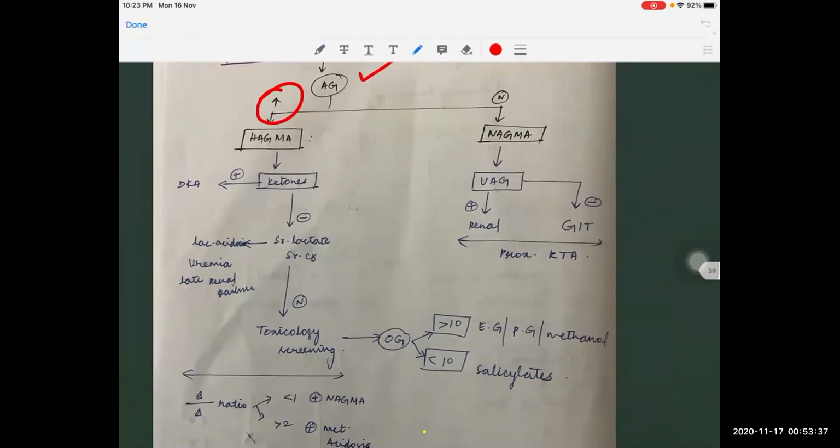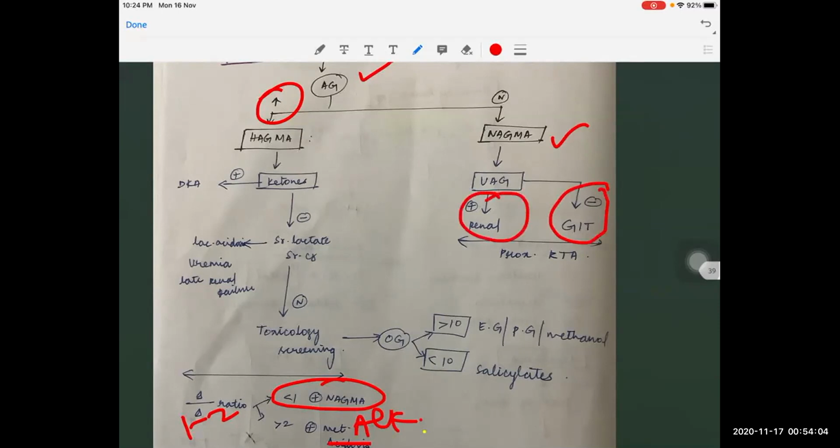This delta delta ratio, if it is a normal value, is 1 to 2. If it is less than 1, the patient is having associated normal anion gap metabolic acidosis. If the delta delta ratio is more than 2, the patient is having associated metabolic alkalosis also. And whenever we come across a normal anion gap, we should calculate this urine anion gap. If the urine anion gap comes as negative, then it is GIT causes. If it is positive, then it is a renal cause.